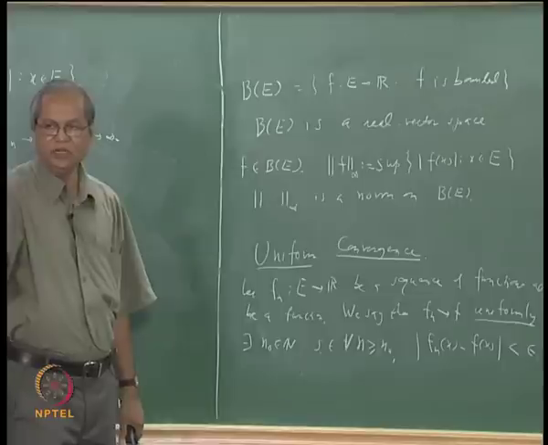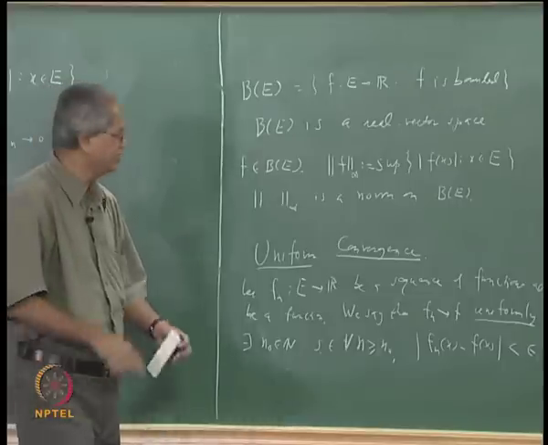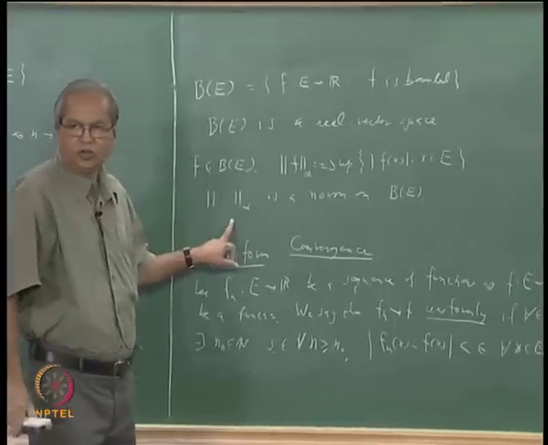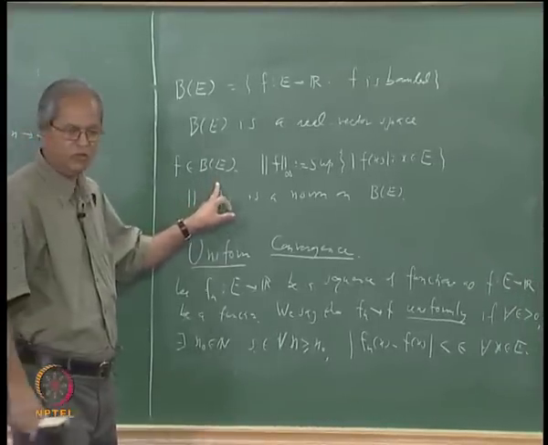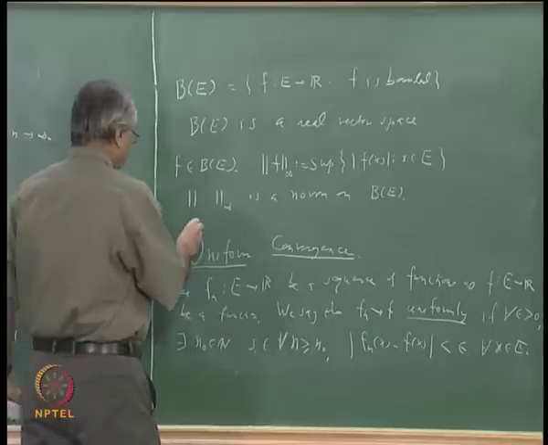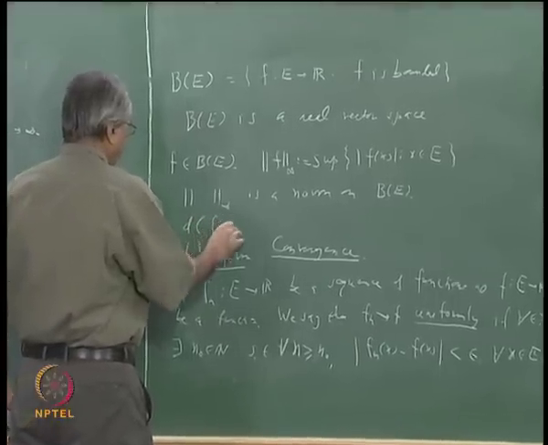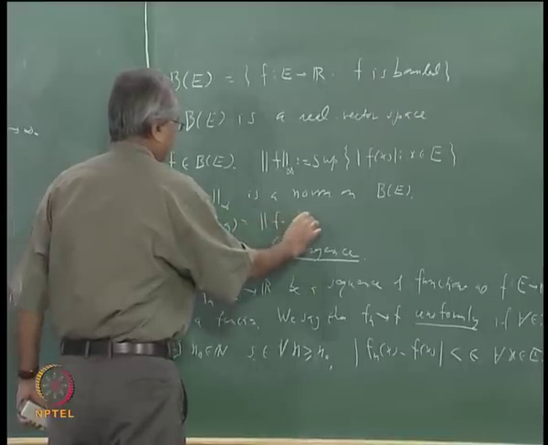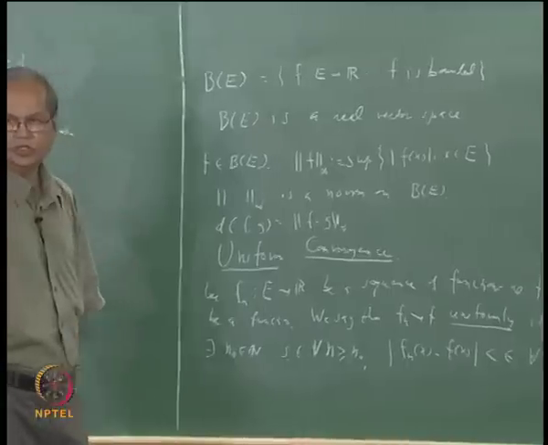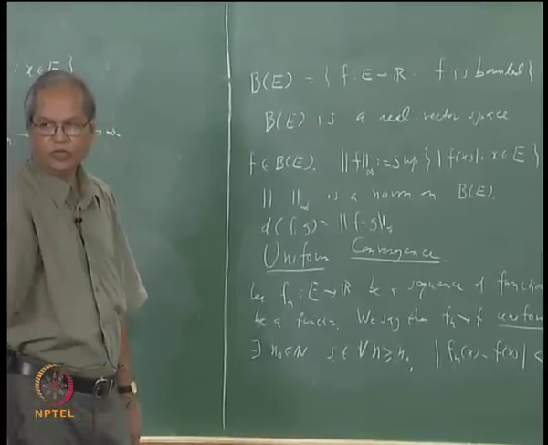Then let me again remind you that we have shown that if something is a norm, then that norm induces a metric on this space. And what is that metric? The distance between f and g is defined by norm of f minus g, suffix infinity.